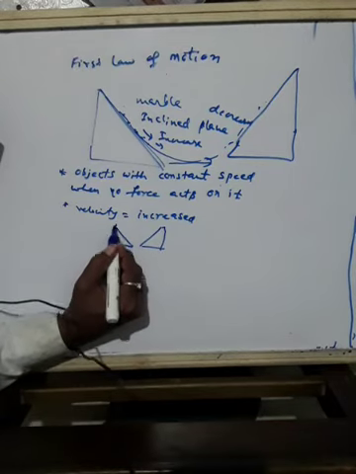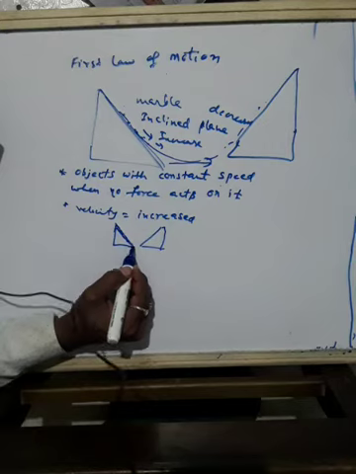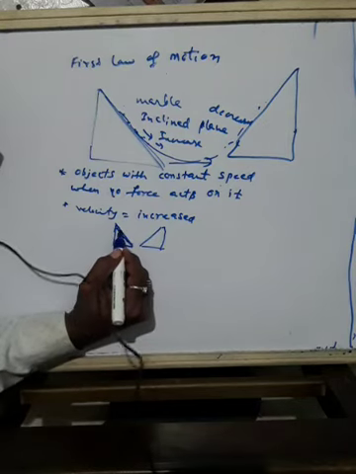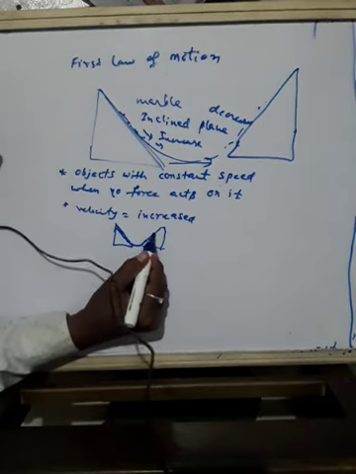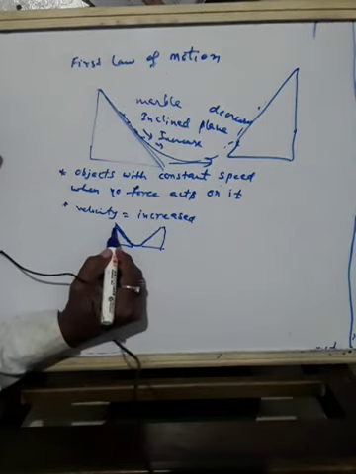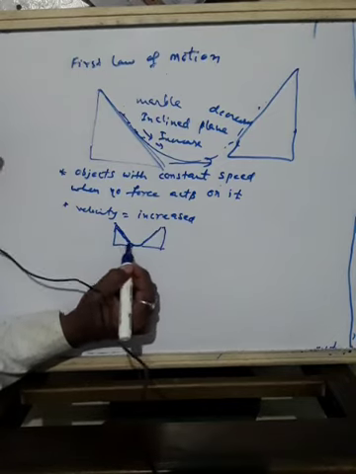So what happens here? The speed of the marble will not decrease, because whatever the speed or velocity it has initially, again with the same speed it will go to the same point. Suppose you leave the marble from here, it reaches there, again it will come back.